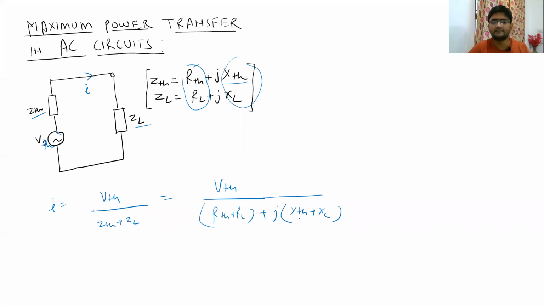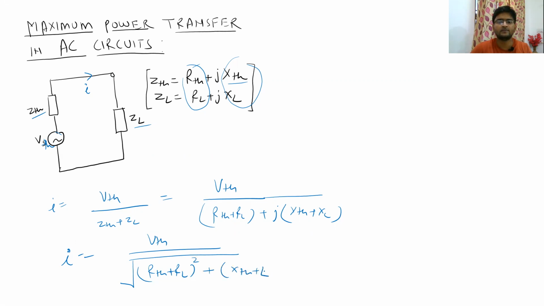So this is complex I. If you want to take the magnitude of I, the I magnitude will be VTH divided by under root (RTH plus RL) squared plus (XTH plus XL) squared. So this is the value of your current.